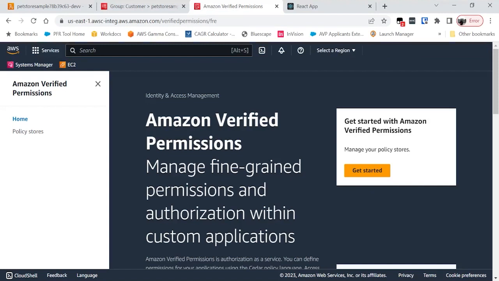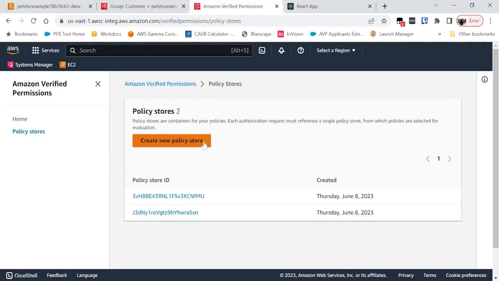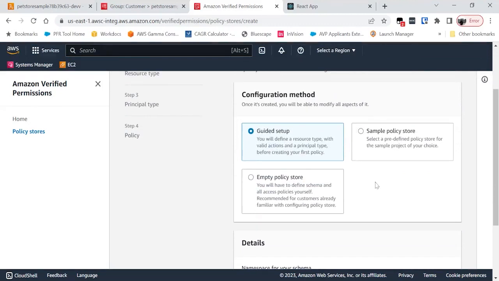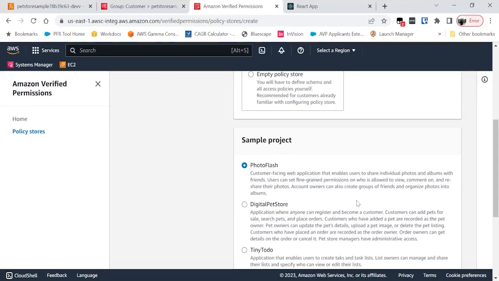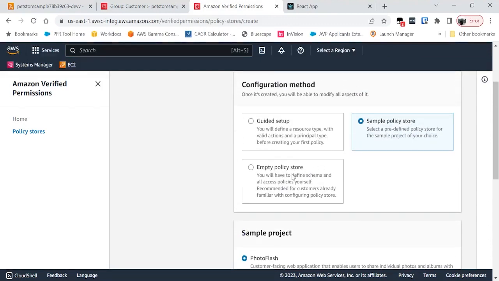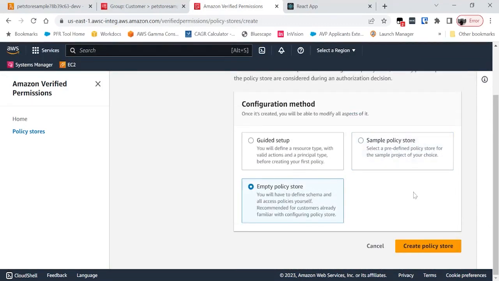When a user takes an action in your application, it calls Verified Permissions with a specific policy store and checks whether access is granted or not. Let's try to create our first policy store. So I hit get started and I hit create a new policy store. And we provide three methods for creating your policy store. You can either use a guided setup, which is a wizard-based setup. We have three sample policy stores for you to get started and learn more about the service. For the purpose of this demo, I'm going to create an empty policy store.